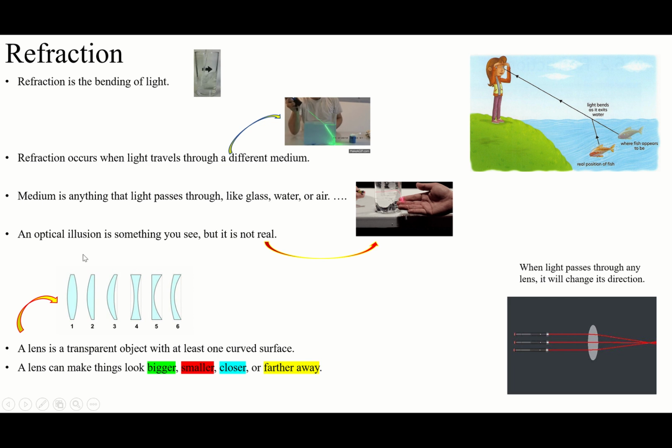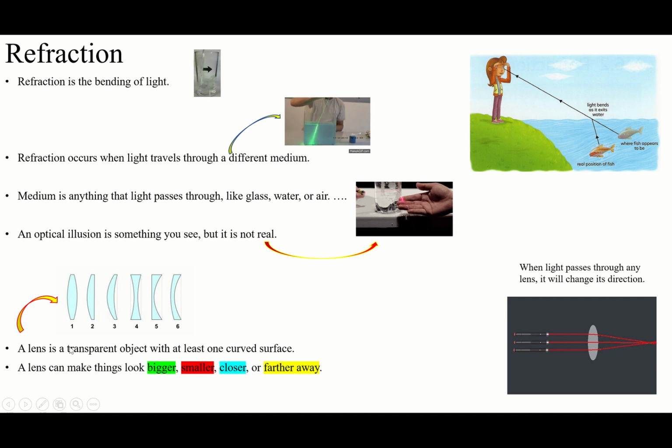An optical illusion is something that you see, but it's not real. You see the fish here, but it's not real. The real fish is there. This is the refraction. Because of refraction it appears here. You see this bending of the light rays with the water, but this is not real.